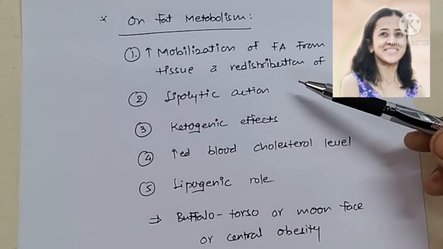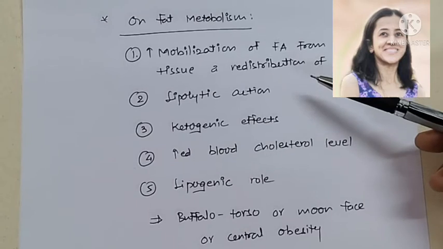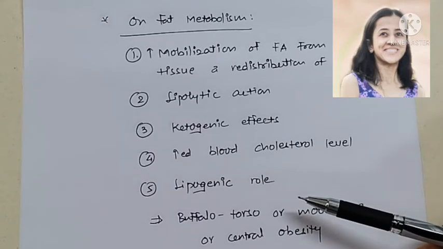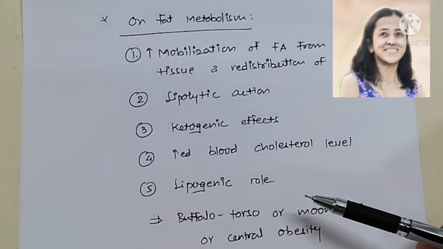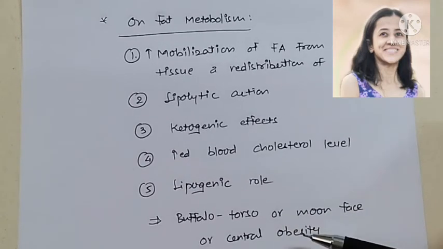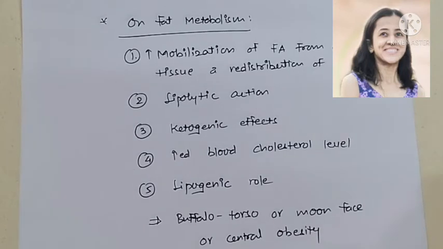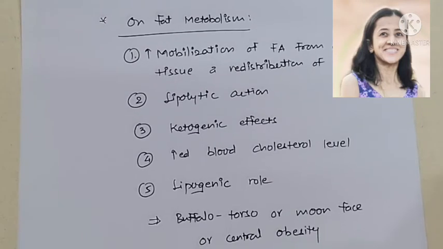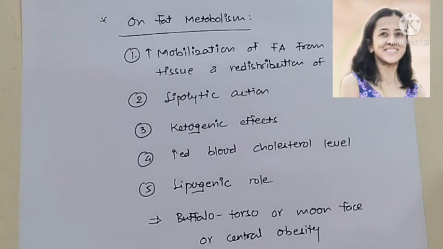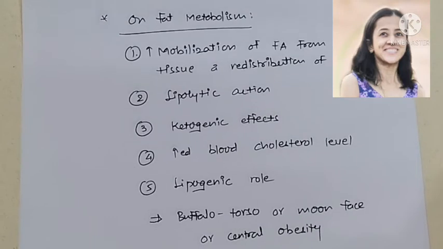and also it has a lipogenic role, as we have discussed, it causes redistribution of fat. Lipolytic effect in some of the adipose tissue and lipogenic role in some other adipose tissue. So it results in redistribution of fat. So lipolysis and deposition of fat in a peculiar pattern, and this is buffalo torso or moon face or central obesity, means here fat is deposited in the central part of the body with thin extremities. Exact mechanism for this is not known, but maybe because of stimulation of food intake and generation of fat in some tissues of the body more rapidly than it is metabolized and oxidized.